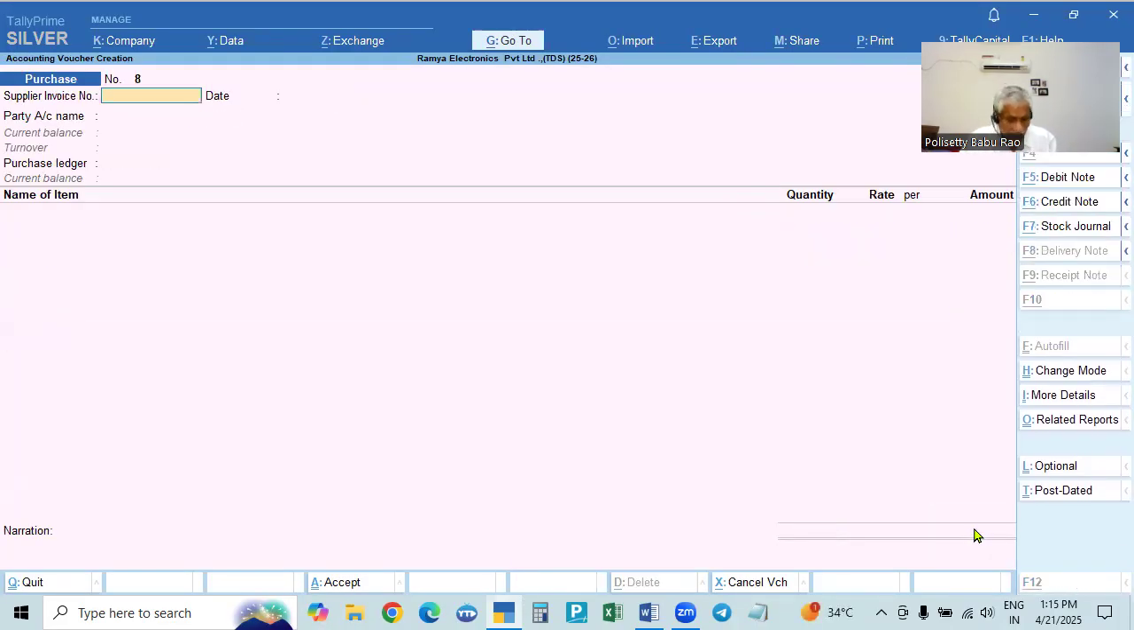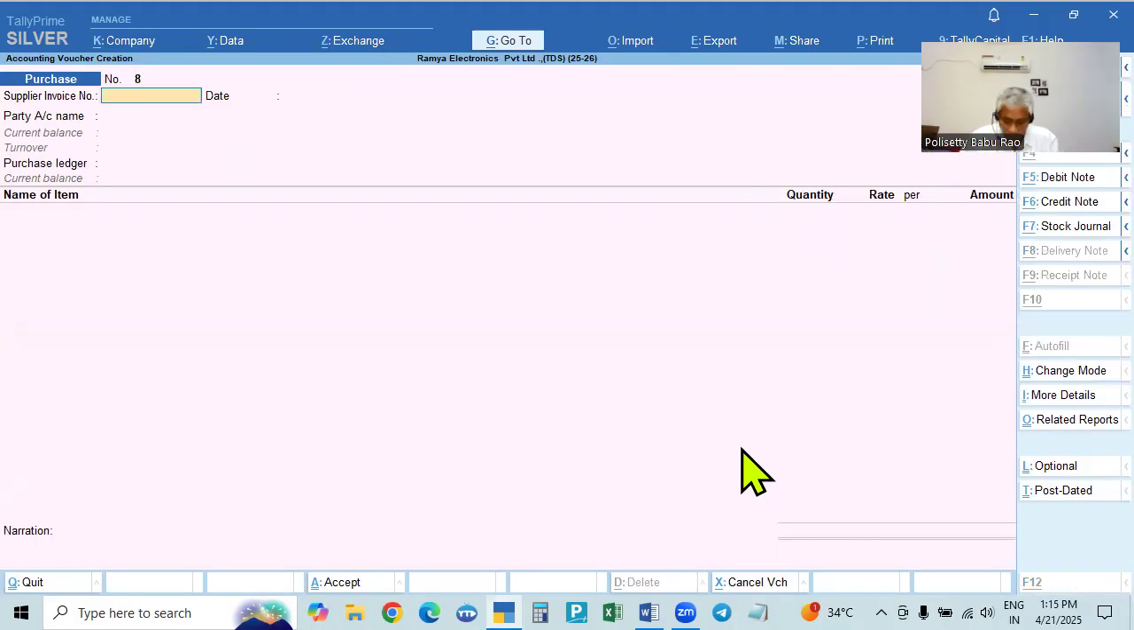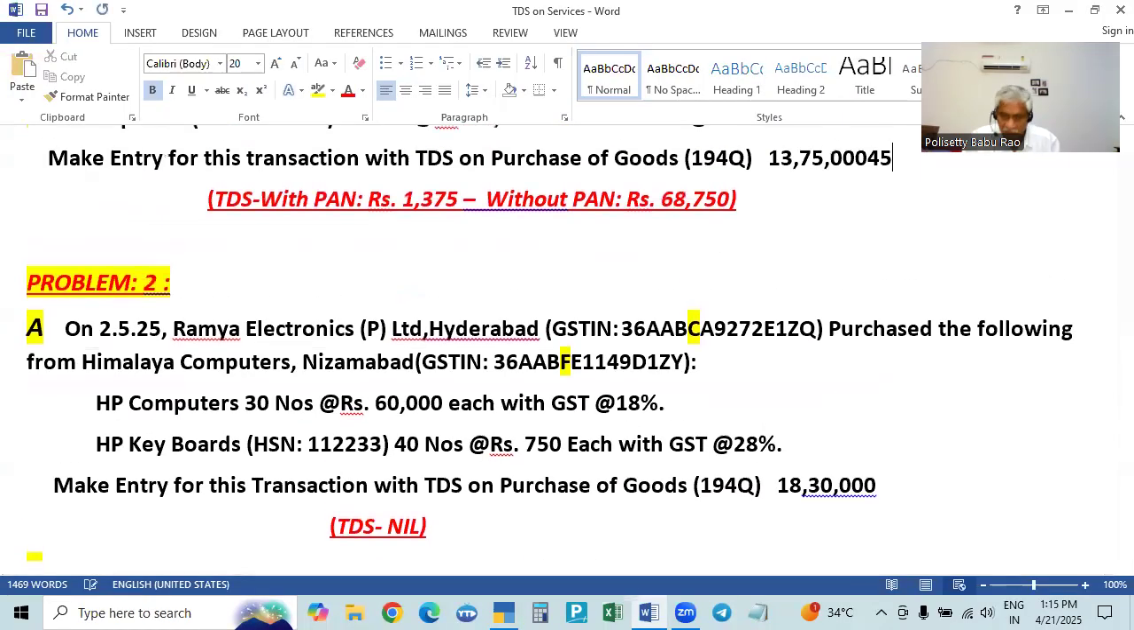Go to the second bill. Date is 1st June. For example, first. Maybe in the same month also because other dates it will not take. Your education version will not take. That's why taking the next month, 6th June, and I will give 450.